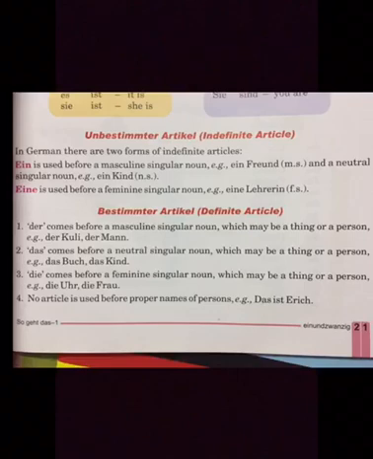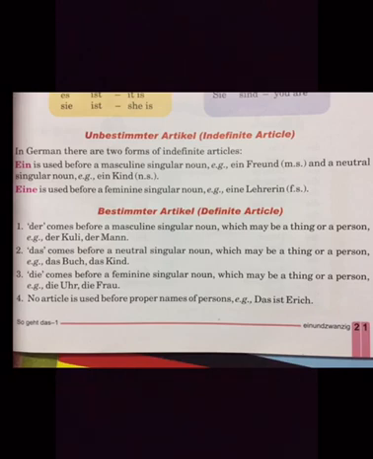So now you can see unbestimmter Artikel, and it is also given as indefinite articles, right? In German there are two forms of indefinite articles, ein and eine. This is what I have explained. Ein and eine. Ein is used before a masculine singular noun, that is ein Freund, and a neutral singular noun, that is ein Kind.